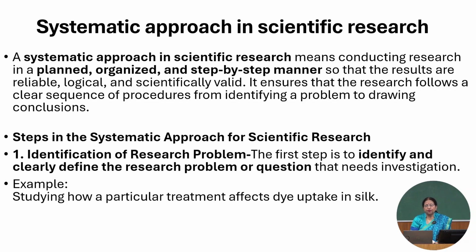Just a while ago, I had mentioned that it is very important to do research in a very systematic manner. Just the way if you are playing any instrument, you have to play the chords according to the sargam. Similarly, the sargam of systematic research is that you have to do it in a step-by-step manner.